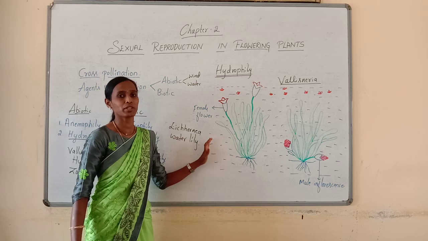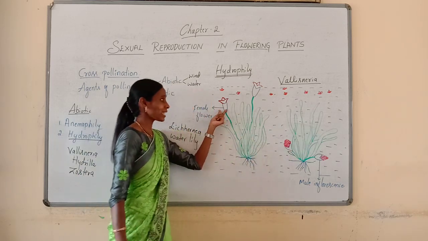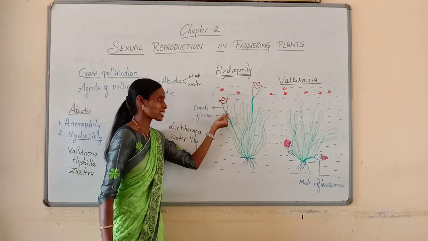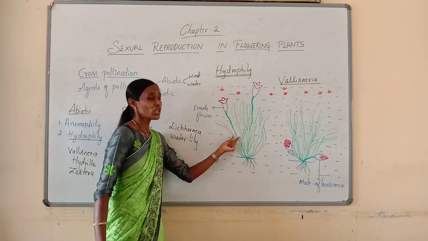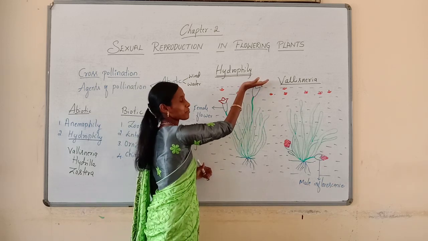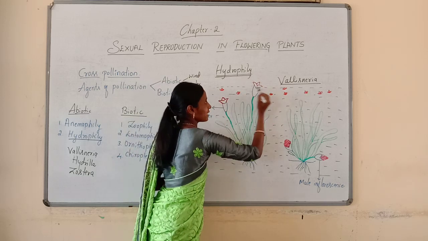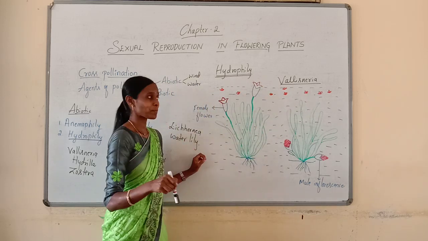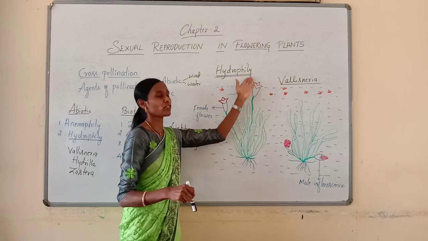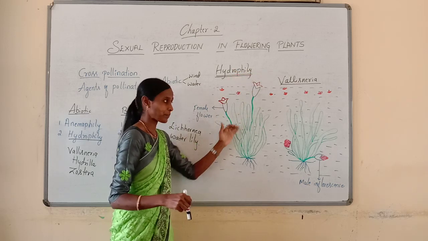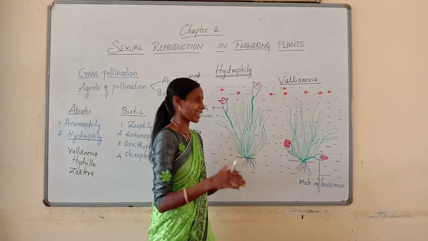The female flowers usually have a long stalk so that they can float on the surface of water. Usually it is a submerged plant, that's why I have shown water till here. Even though it is submerged, the female flowers have a long stalk so they can float on the surface of the water. The male flowers are usually small, clustered in an inflorescence.